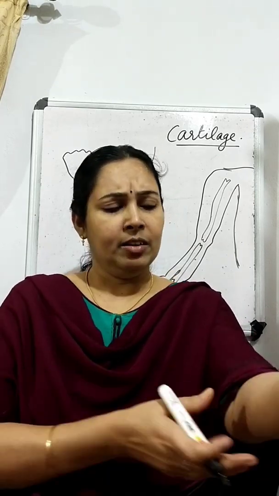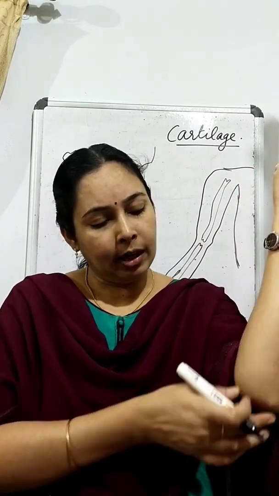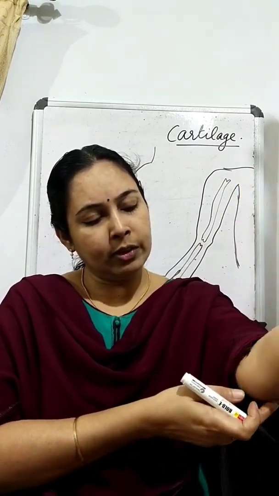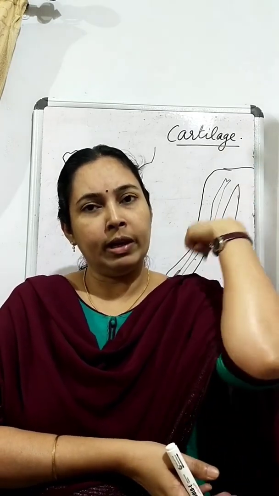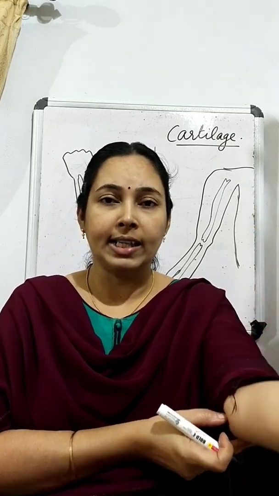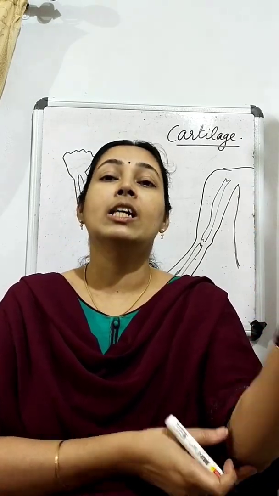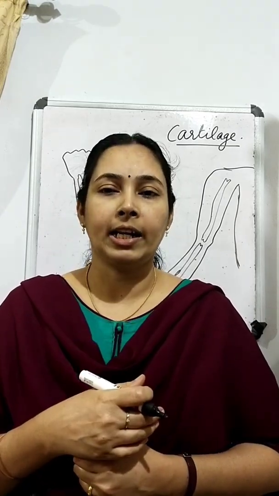And we studied that bones are joined in the joints. So here bones are joined. If the tips of the bones are very hard, what happens when we are moving or bending? The hard tips will collide with each other. But to prevent it, the tips of the bones are softened by cartilage.